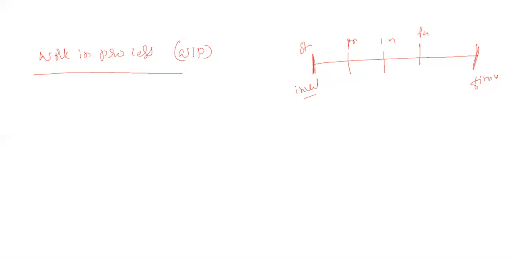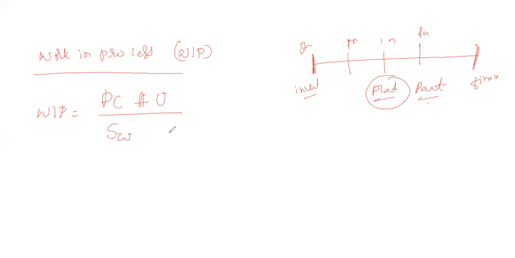So what is the total number available in the plant that is under production? Production ಅಂಡರಲ್ಲಿರೋ total number of parts ಎಷ್ಟಿದೆ ಅನ್ನೋದನ್ನ will be called work in process. It is represented by the number of parts in the industry. Work in process is calculated using the production time, availability of all the raw materials, and the utilization of the resources, divided by the number of shifts per week and the number of hours per shift.